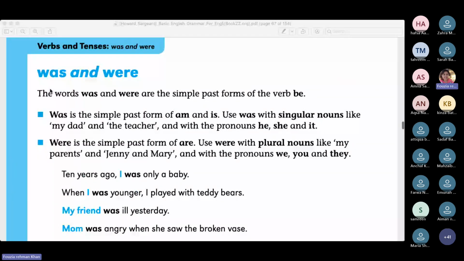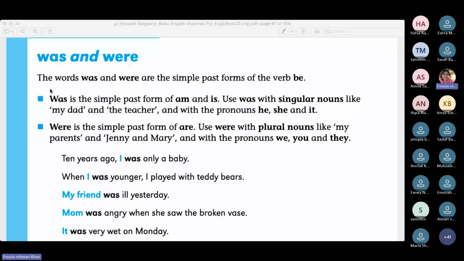Like in present tense, we did am, is, and are, right? As singular and plural. So in past tense, we use was and were, and this is called verb be, right? Now, was is the simple past tense of am and is, and we use was with singular nouns like my dad. We already know this. Was is singular, were is plural. And this is the second form of is, and this is the second form of are.